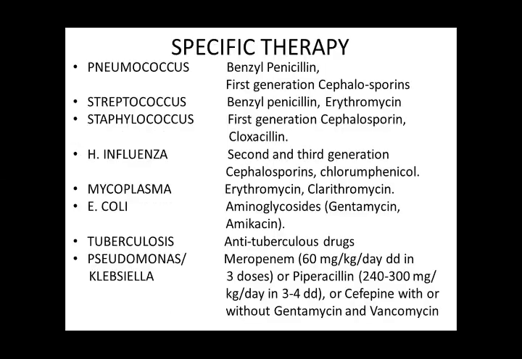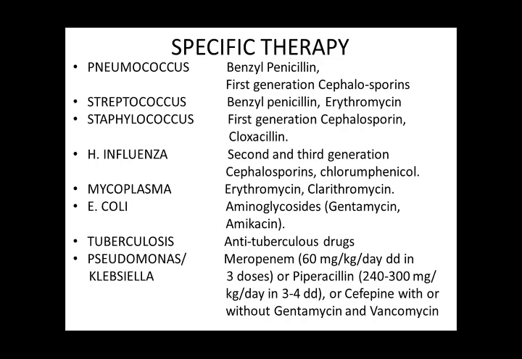Now, briefly, what drugs are being used for pneumococcus. Benzylpenicillin is still being used, but is not that effective now. We can use first generation cephalosporins. For streptococcus, we can use benzylpenicillin and erythromycin. For staphylococcus infection, we have to use first generation cephalosporin and flucloxacillin. For H. influenzae infection, second and third generation cephalosporins and chloramphenicol may be effective. For mycoplasma, this is usually atypical pneumonia, we can use erythromycin.